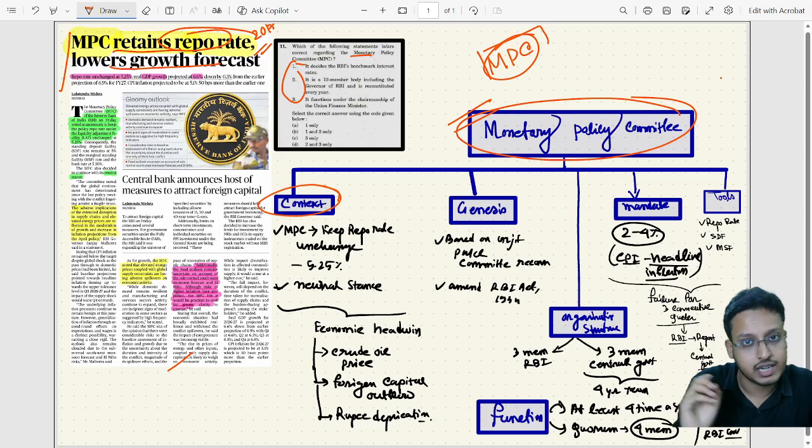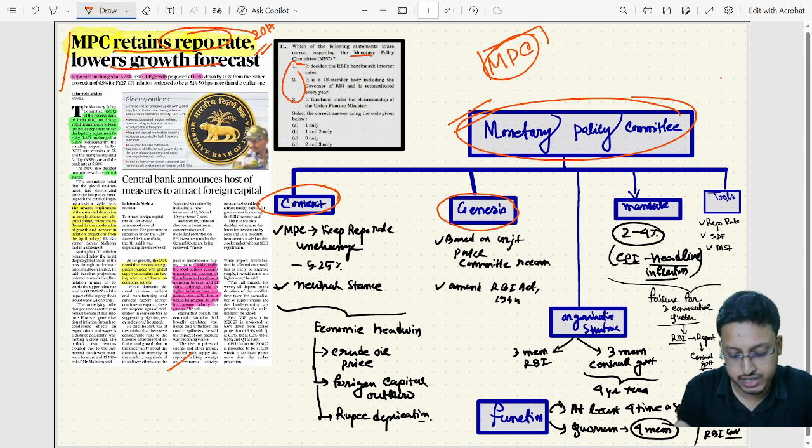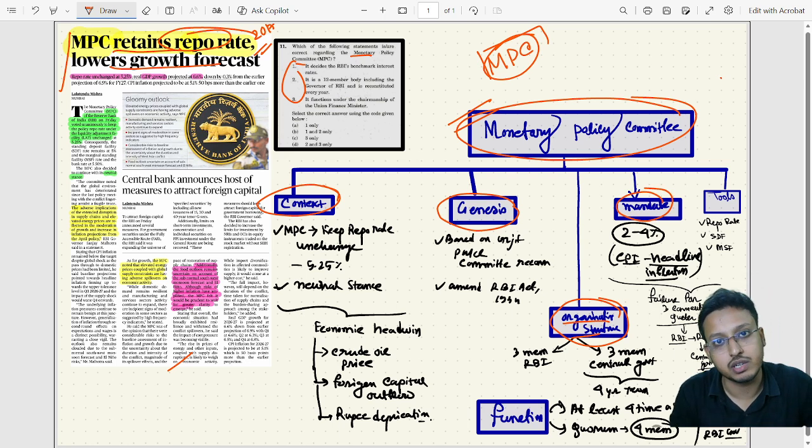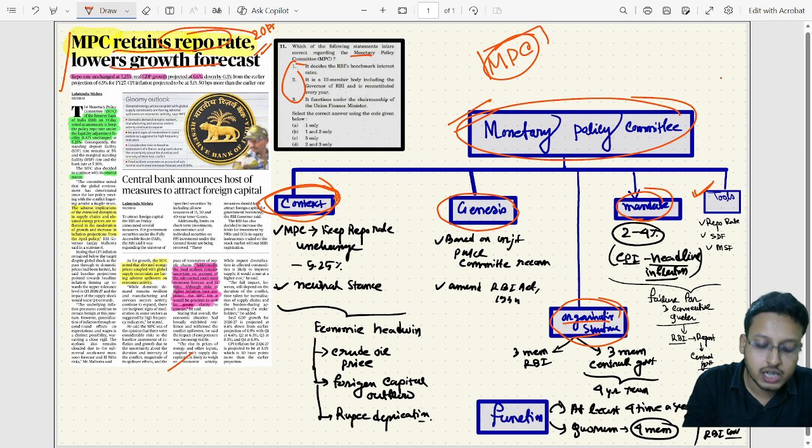We'll first understand the context, then we'll understand the genesis. After that, we'll see the organization structure of this committee and its functions, and the primary mandate of this committee will also be covered. After that, we'll also see which tools this committee uses.